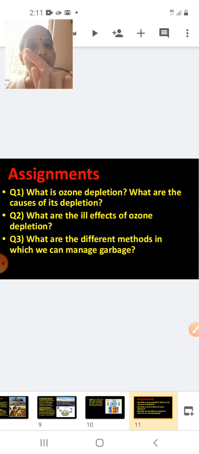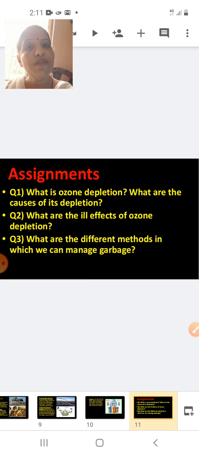You will see that ultraviolet radiation strikes the chlorofluorocarbon. One atom of chlorine is released, which attacks the ozone, takes away one oxygen, and forms chlorine monoxide. Chlorine monoxide keeps searching for an oxygen atom, combines with that oxygen atom to form a molecule of oxygen. So it is converting our O3 into O2. Okay, and the chlorine is let free. And since the chlorine is free, again and again it will attack our ozone. So this causes the depletion of our ozone layer.